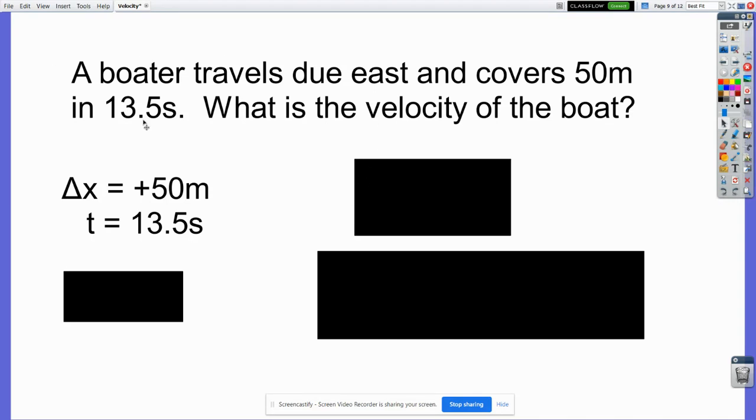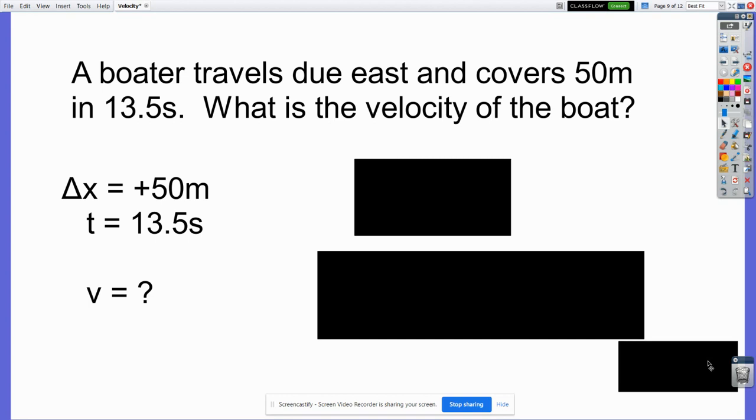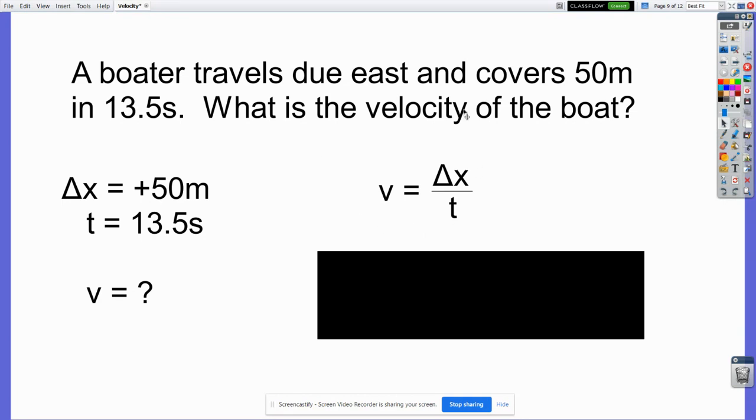Now I identify if there's any hidden numbers in here, and there aren't any. Nothing's coming to a stop, nothing's starting from a standstill, there's nothing falling. Those are the key places you have hidden numbers. None of that. What am I looking for? I'm looking for velocity. Now, unlike speed, there will be many equations that have v in it. We have to pick which one's right for us. Early in physics, there aren't many, but quickly within a month's time, you have half a dozen or more equations that have v in it. We want the one that has v, delta x, and t in it, which directs us towards this equation. v equals delta x over t.